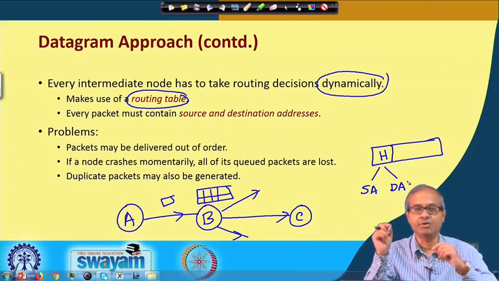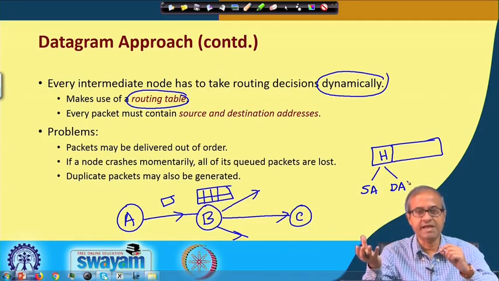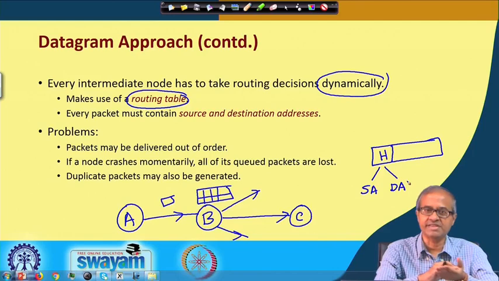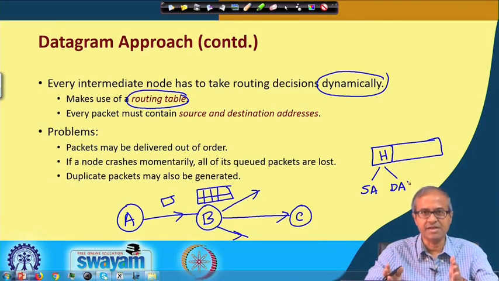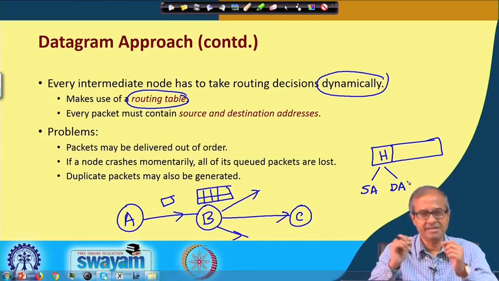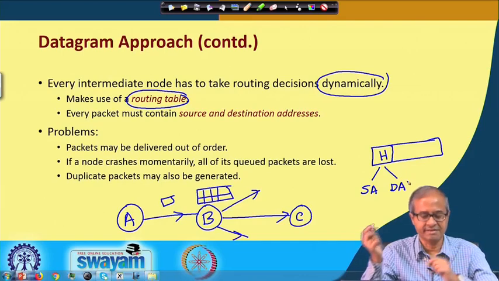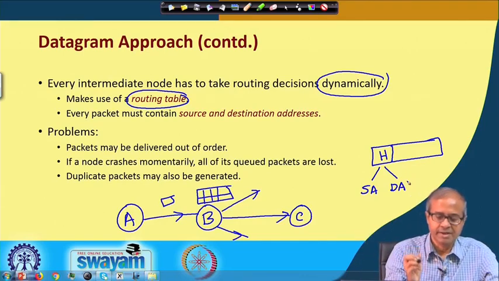Just like when you post a letter, you give the address where you want to send it, and in case the letter cannot be delivered, you also give your own address so that the letter can come back to you. In the same way, in the header there is other information also, but the most important are the source address, the person who is sending, and the destination address where you are sending.